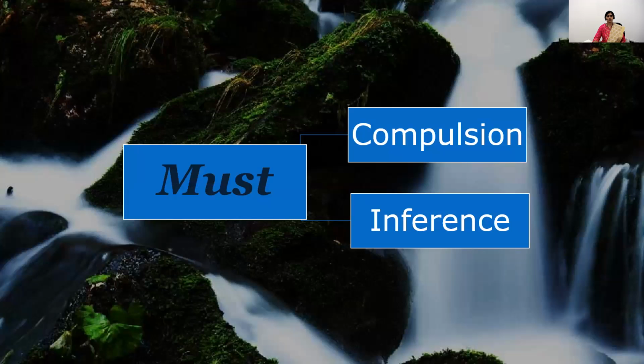The next modal verb is must. And this modal verb also performs two major functions, like compulsion or inference.